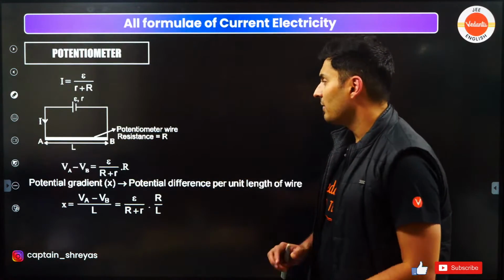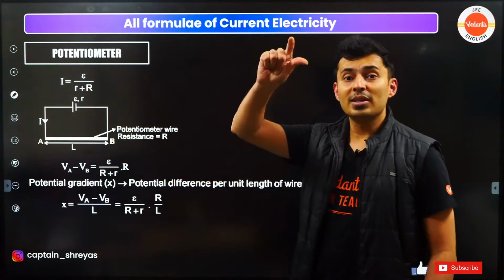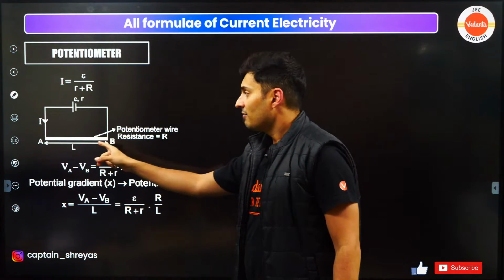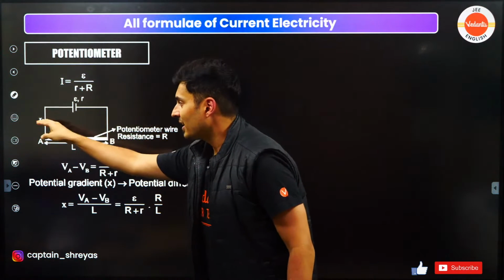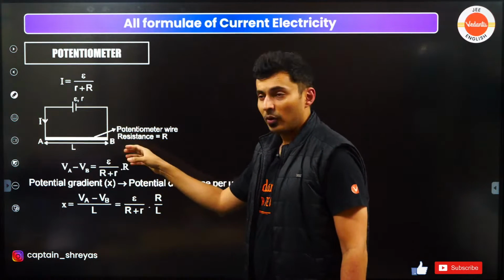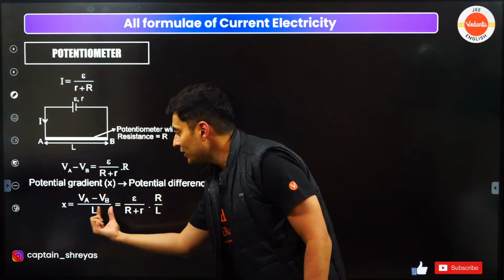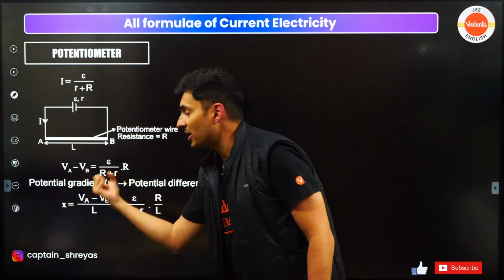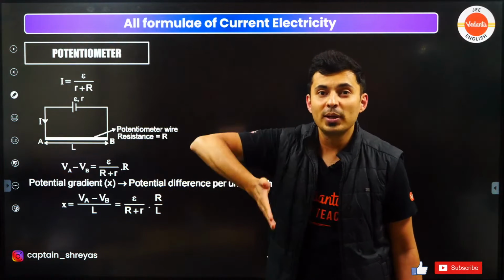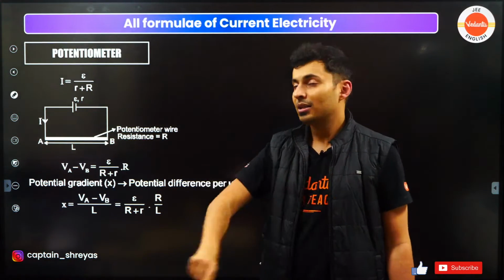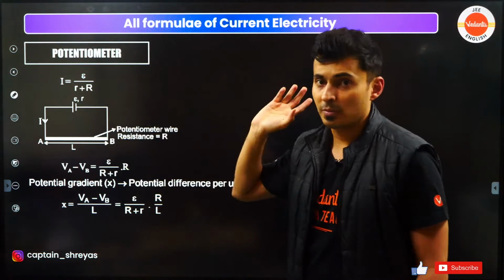But quickly, let me revise. In potentiometer, the first important thing is you have the main circuit where there is a wire which has some resistance. When current flows through it, there is a drop of voltage. That voltage dropped per unit length is called the potential gradient. Rate of change of voltage on that wire. How many volts is dropping per meter? That's the first thing which you should learn in potentiometer.